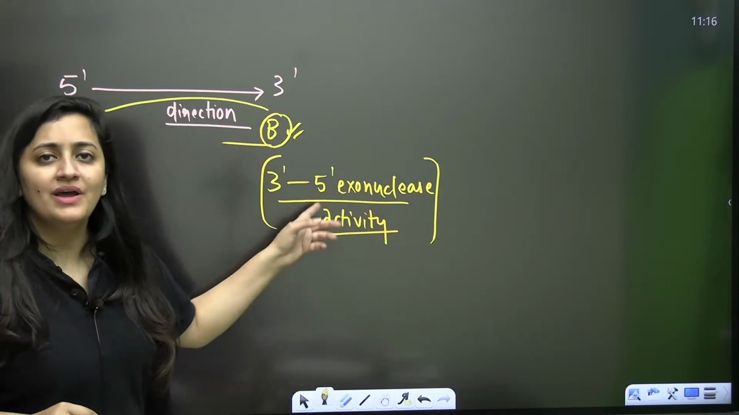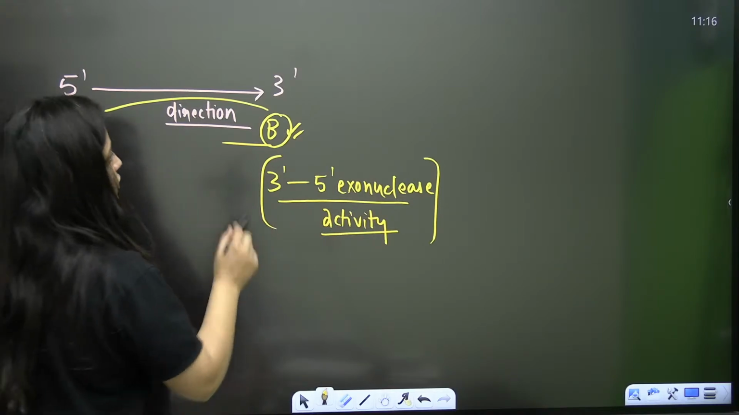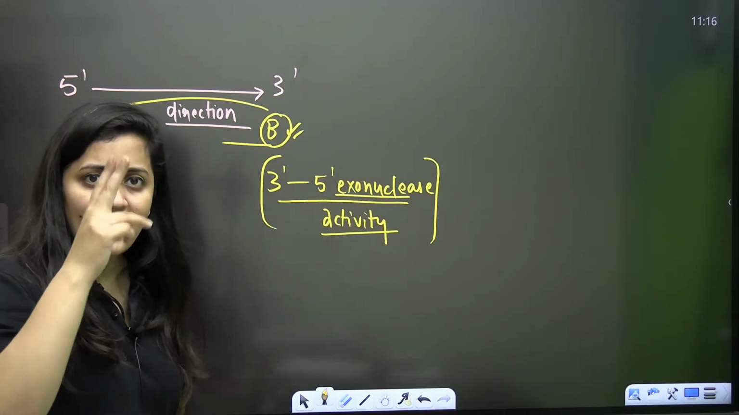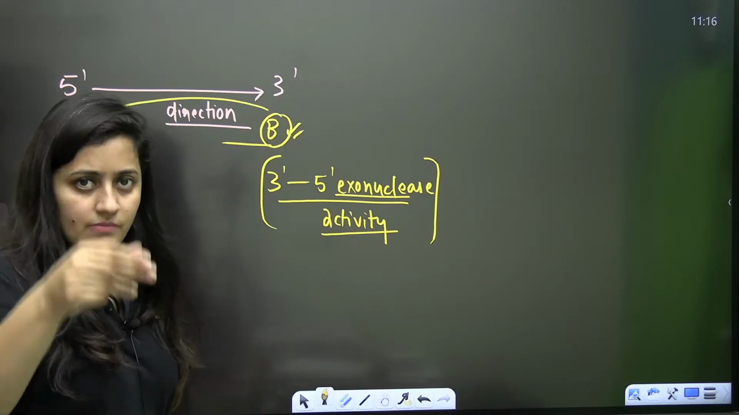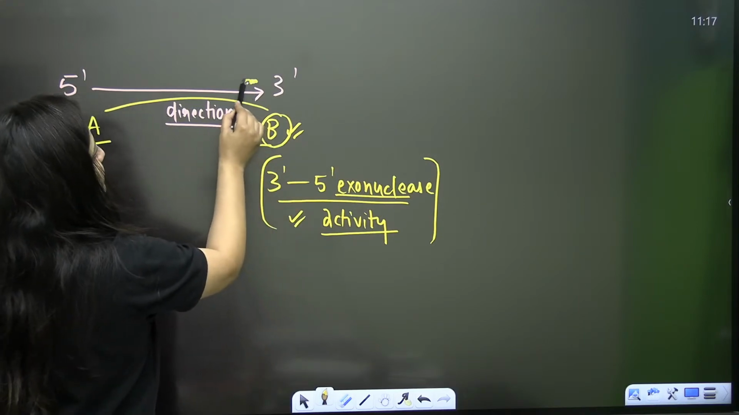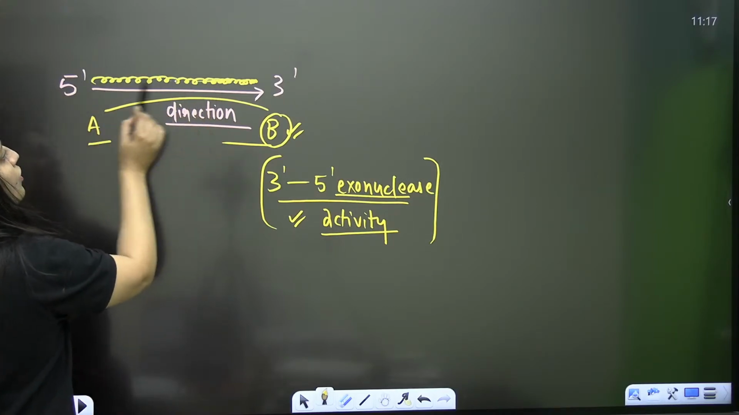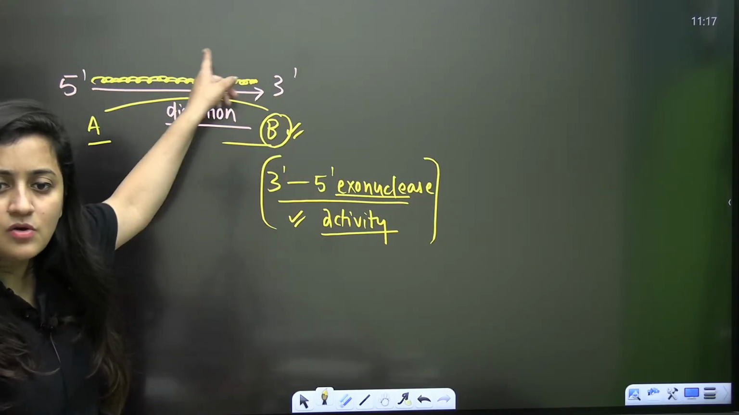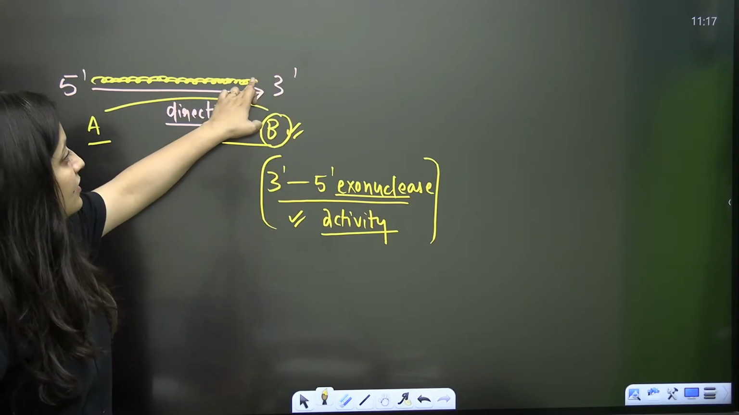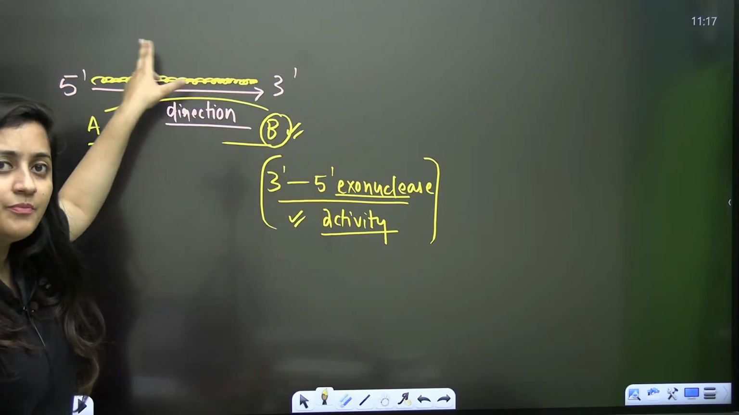So 3' to 5' exonuclease activity. 3' to 5' exonuclease means it is something which will cut the ends. It can cut the bases from the terminal ends. So this enzyme will move from 3' to 5' and it will make sure that all the bases are added properly or not. This is the role of this 3' to 5' exonuclease activity. It will act like a check system.